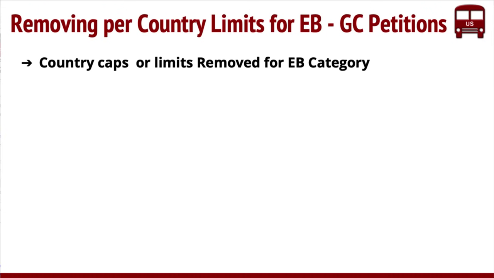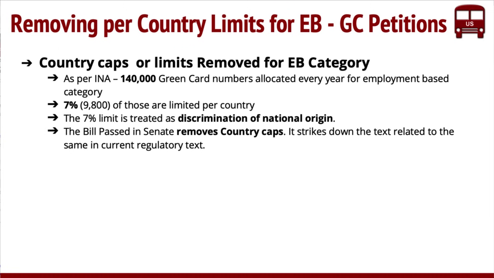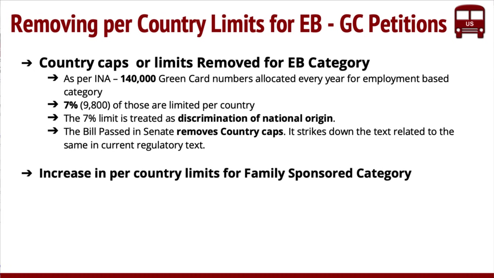The first one is removing per country caps. I don't have to get into the details, but most of you know this. We have 140k green cards that are allocated every year, and only 7% are given per country, and it doesn't matter the size of the country, right? So essentially, the idea is there is a discrimination based on country of origin, and what this bill aims to do is basically remove the per country caps. So that's what it says.